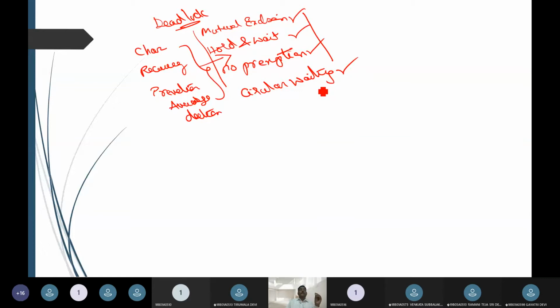Either I talk about recovery, prevention, avoidance, or detection, whatever content we take, all those elements will be segregated towards the four deadlock characteristics.